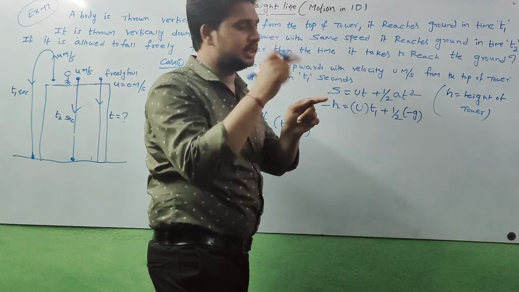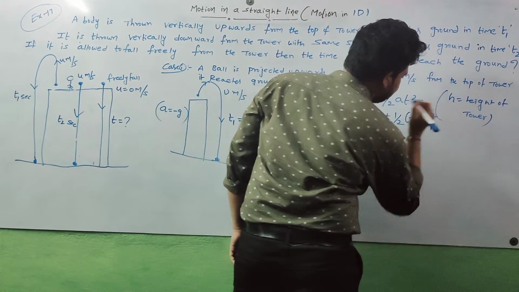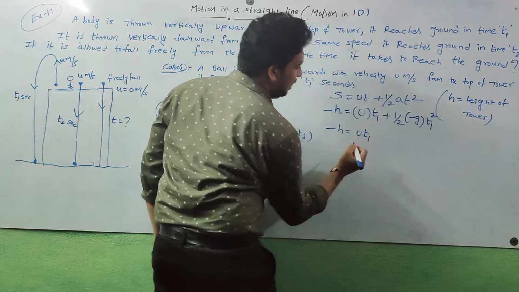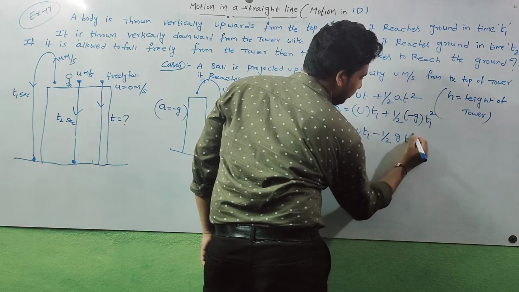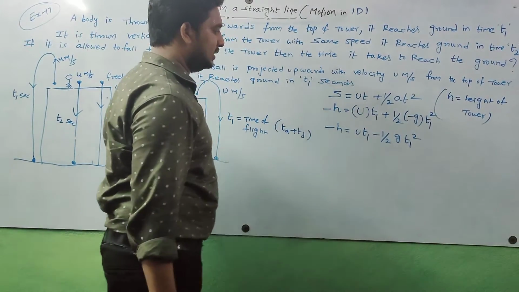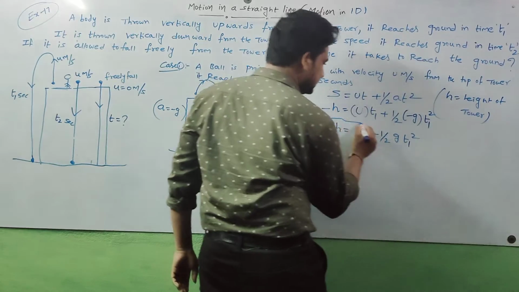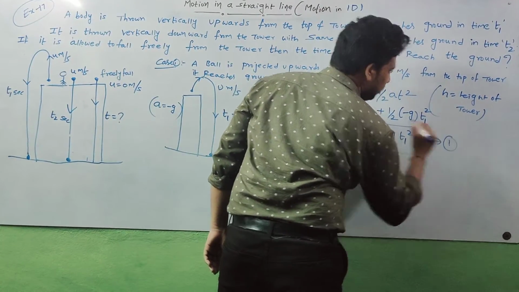Both are opposite. We consider minus g into t1 square. So from this, minus h is equal to u t1 minus half g t1 square. This I consider as equation 1.